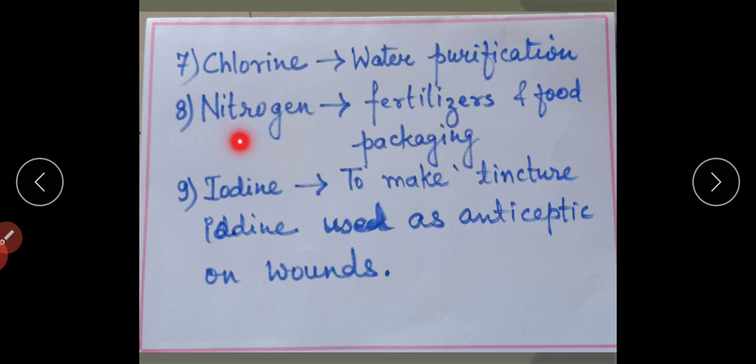Next is nitrogen. Nitrogen is very good for plants. That is why it is used in fertilizers. And nitrogen is an inert gas. So, inert means it does not react very quickly. So, it is used in packaging of food.